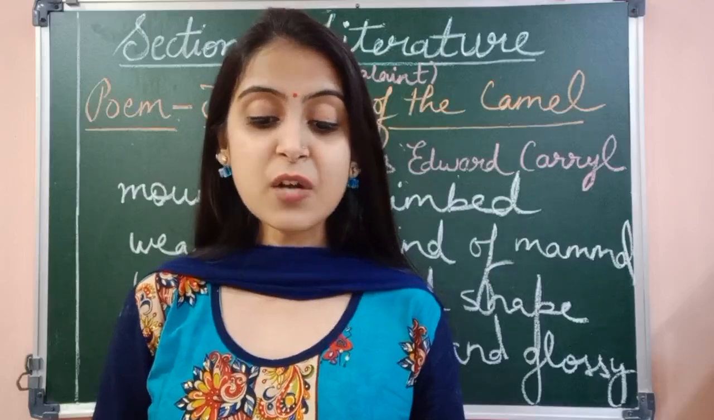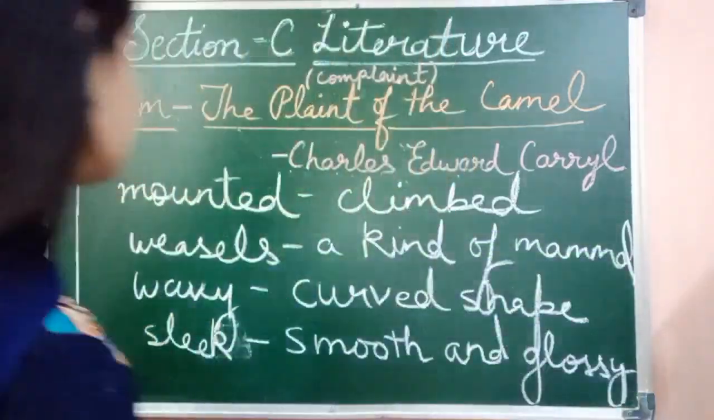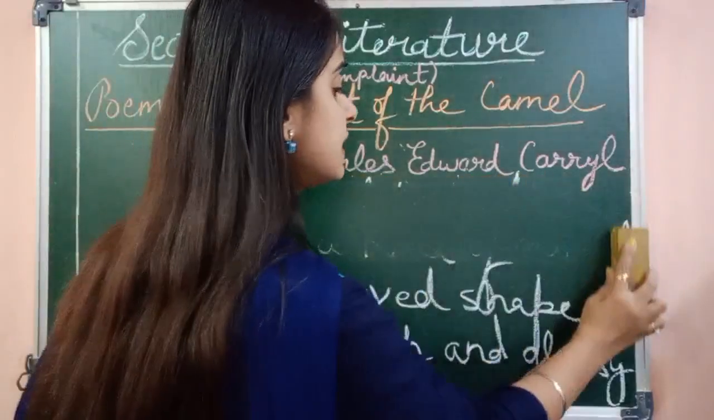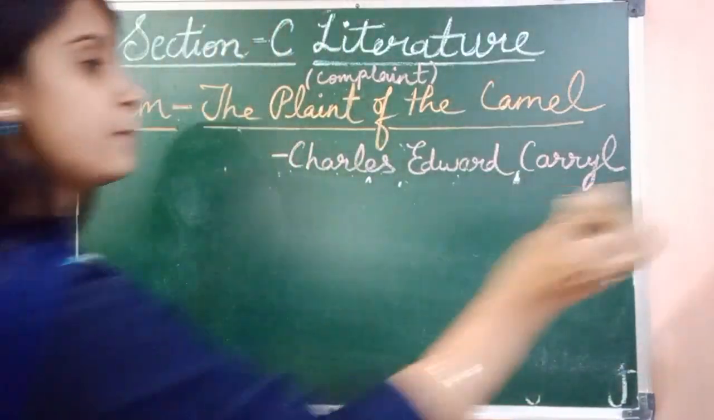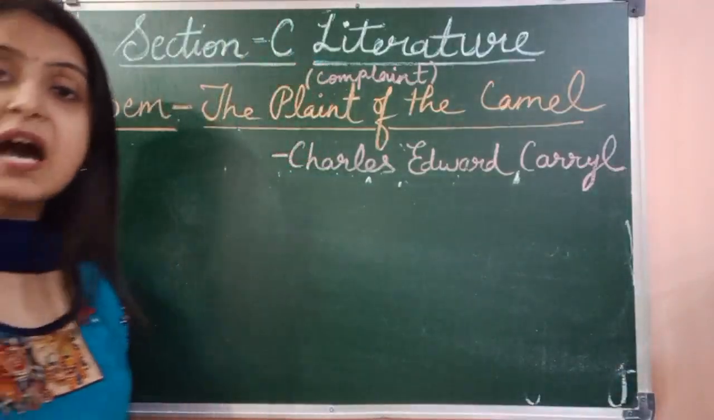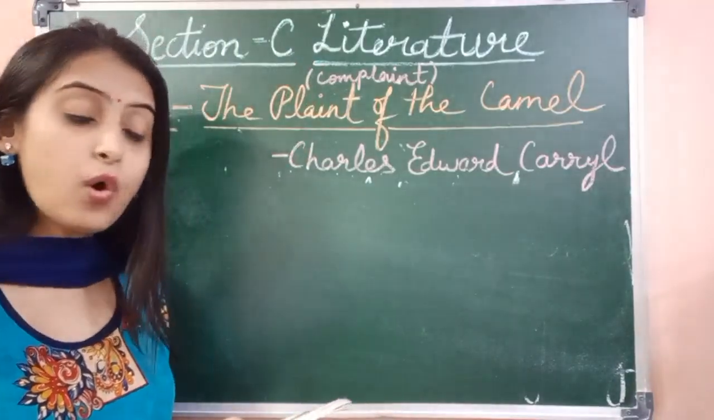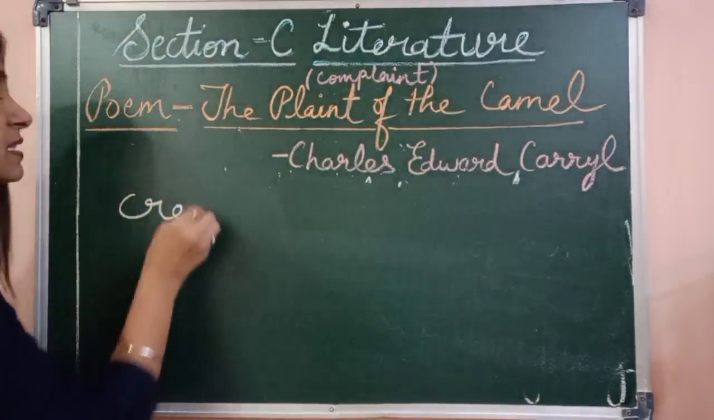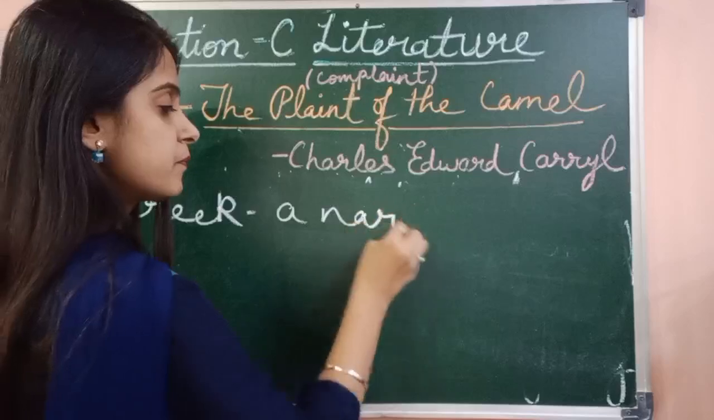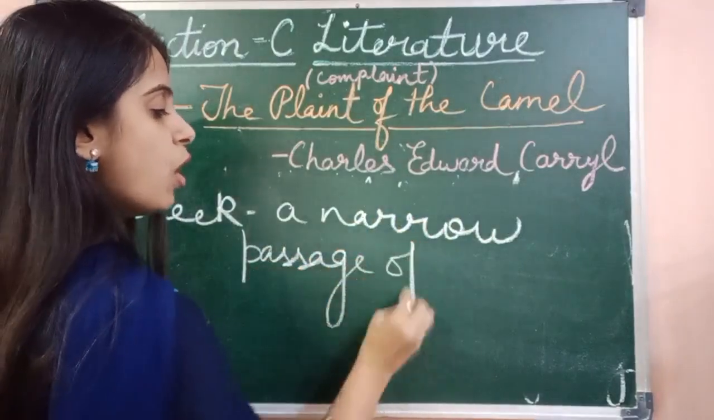Okay, then lizards that live in a creek. Now creek means a narrow passage of water. Okay, you can write it down. Creek means a narrow passage of water. So the camel is saying all the animals have specific body shapes. For example, weasels are curvy and sleek, he says that snake is as round as a hole, and also alligator and lizards are straight in shape. Write down a narrow passage of water.